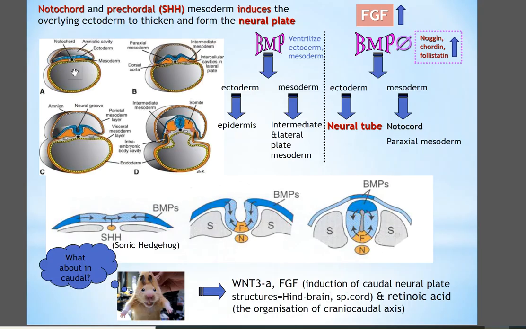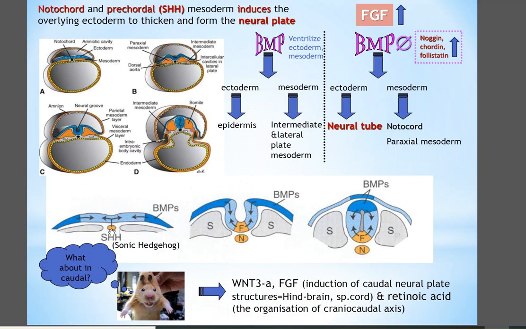Here you can see the notochord in the transverse section, the blue color is ectoderm, and this is again the continued development here. This is the neural groove, and gradually the edge of the neural groove, named the neural fold, and gradually the neural folds join together. And finally, when the edges of the neural folds join together, this part of the ectoderm separates from the remaining ectoderm, and finally we have one neural tube.